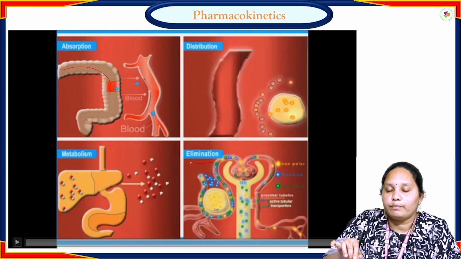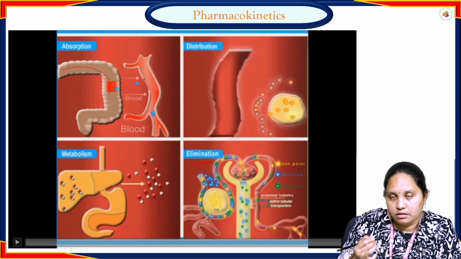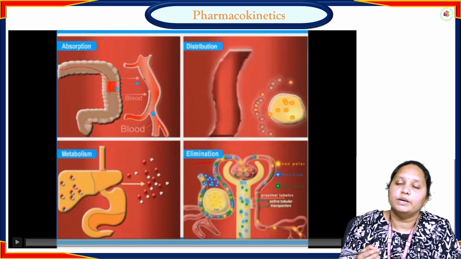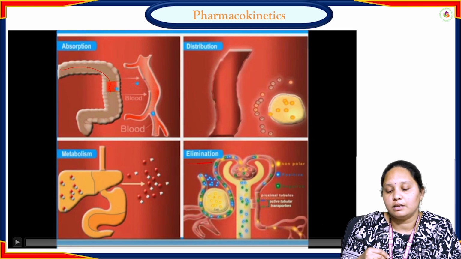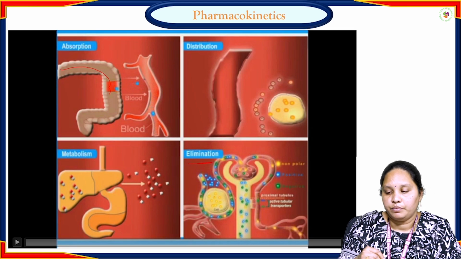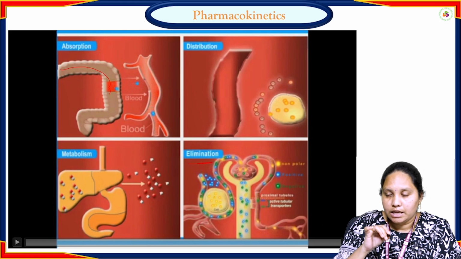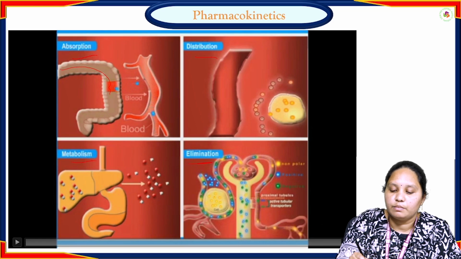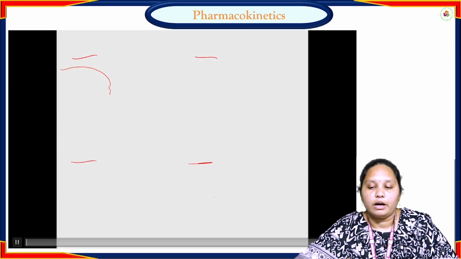These are the four pharmacokinetic parameters. That's what we are telling you: what the body does to the drug. When the drug molecule enters the body, our body absorbs, distributes, metabolizes and eliminates the drug. These four processes are played by our body. Studying these four properties, absorption, distribution, metabolism and elimination, is called studying the pharmacokinetic properties.